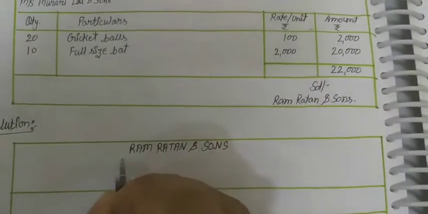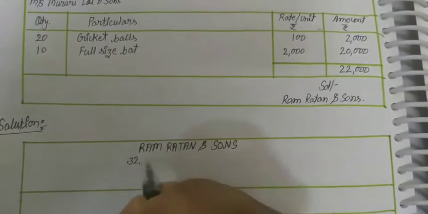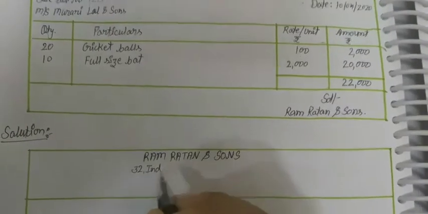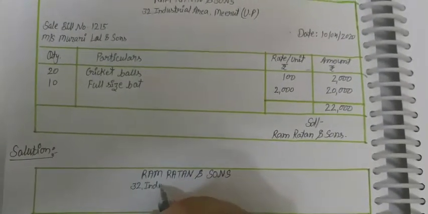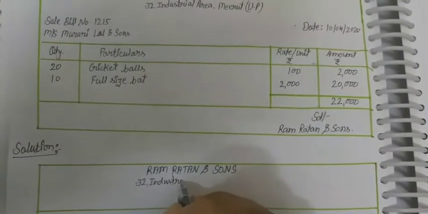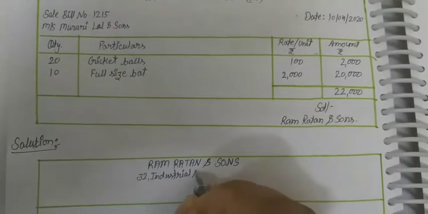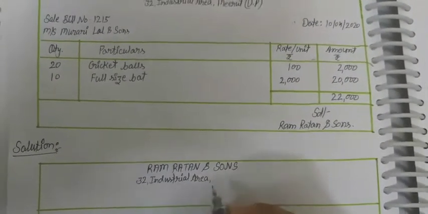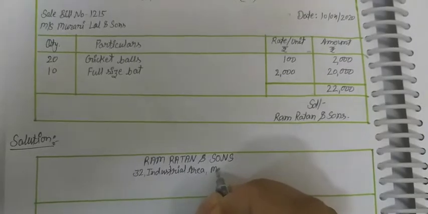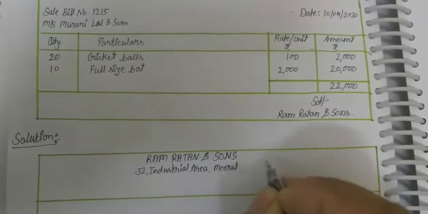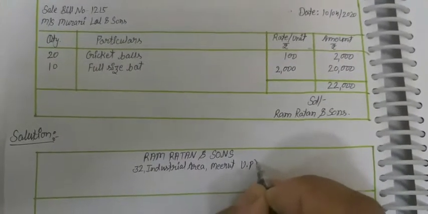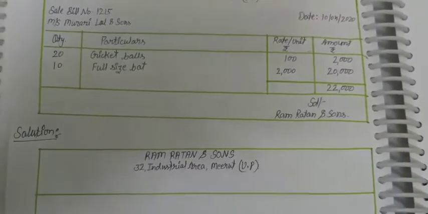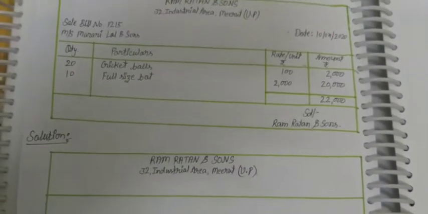So this complete address we will mention here: 32 Industrial Area, Meerut, UP. Okay, this is the complete address we have to mention here.